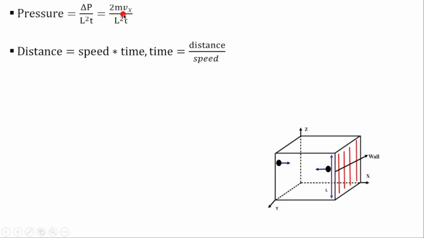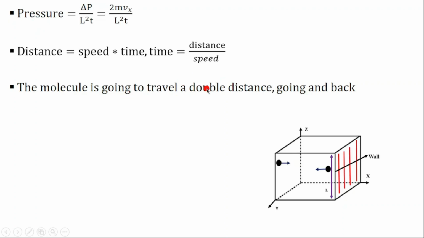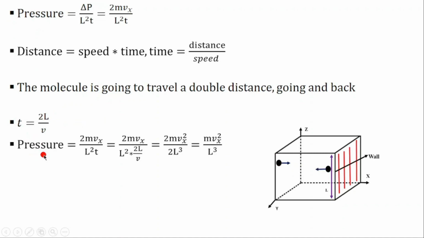The distance is equal to speed times time, so the time is equal to distance over speed. That means the time that is going to be used by the molecule to travel will be equal to distance over speed. So we can replace this t by distance over speed. The molecule is going to travel a double distance, that means the distance will be 2L going and back. So the time is equal to 2L over the speed.